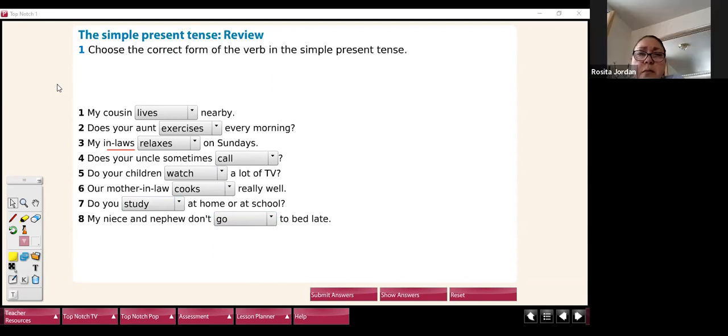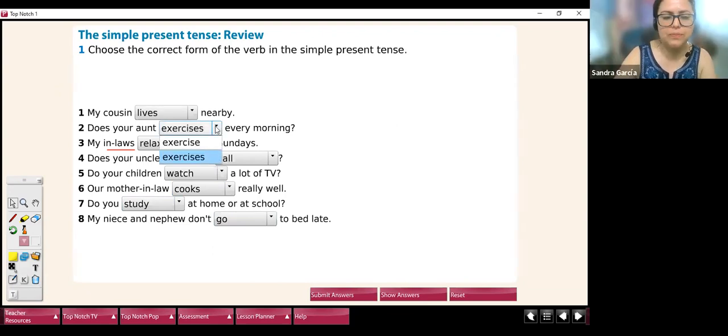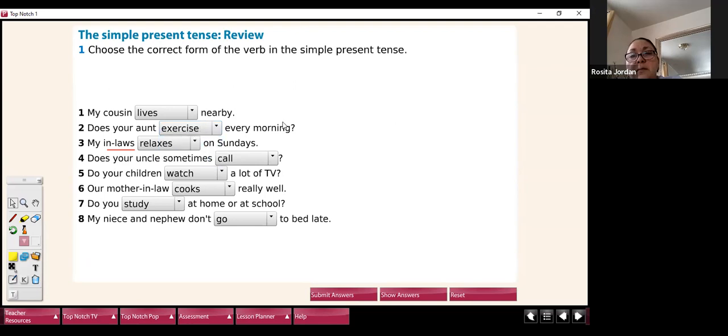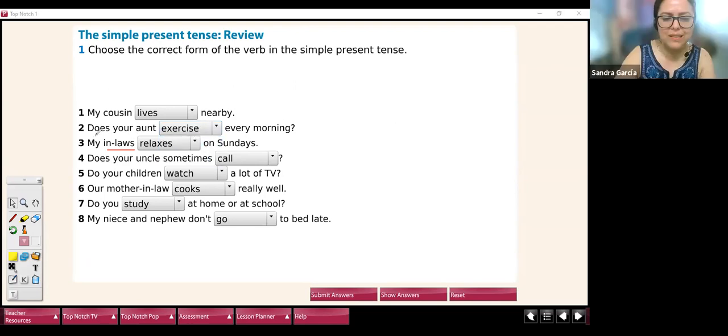The second. No, here. What is correct, Rosita, in the second one? Exercise. Very good. You have does, and then for questions and negative statements, we use the verb in the original form. Anything else that you would like to correct?